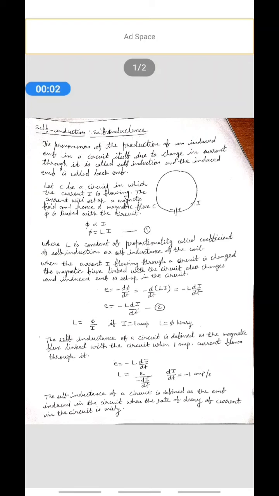Today our topic is self-induction and self-inductance. What is self-induction? The phenomena of the production of an induced EMF in a circuit itself due to change in current through it is called self-induction, and the induced EMF is called back EMF.